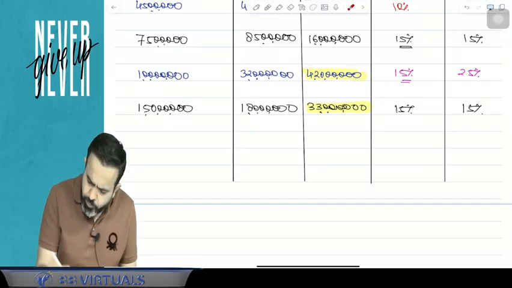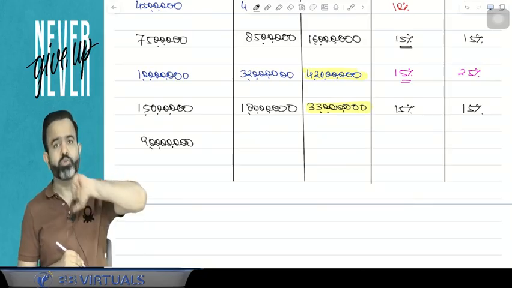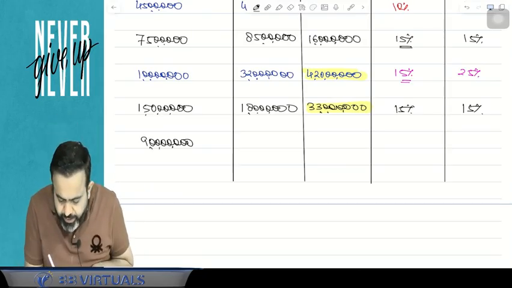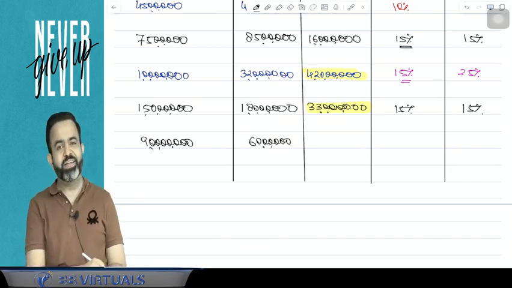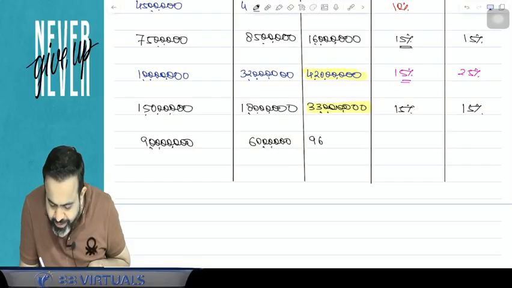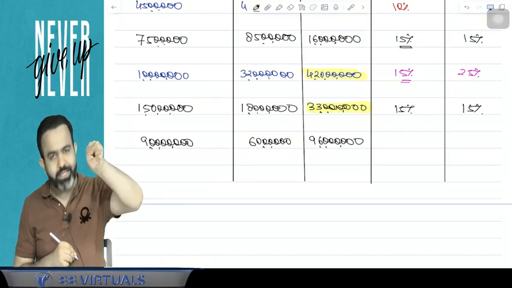One more point. Suppose your special income is 9 crore rupees, and your other income is only 60 lakh rupees. So guys, your total income is 9 crore 60 lakh.